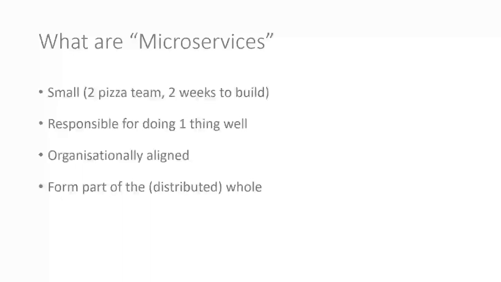This is really important. We will talk a lot about decoupling and the fact that you don't want services talking huge amounts to each other, but at the same time, paradoxically, in order for it to be a full microservices solution, the services typically form part of a distributed whole. So one service doing one thing by itself, never talking to anything else, is that a microservice? Possibly not, okay? It really is a true microservice when it forms part of this larger distributed system. And again, we've already covered this: self-contained, autonomous. They are responsible for doing one thing. They can stand on their own without being too reliant on other things.